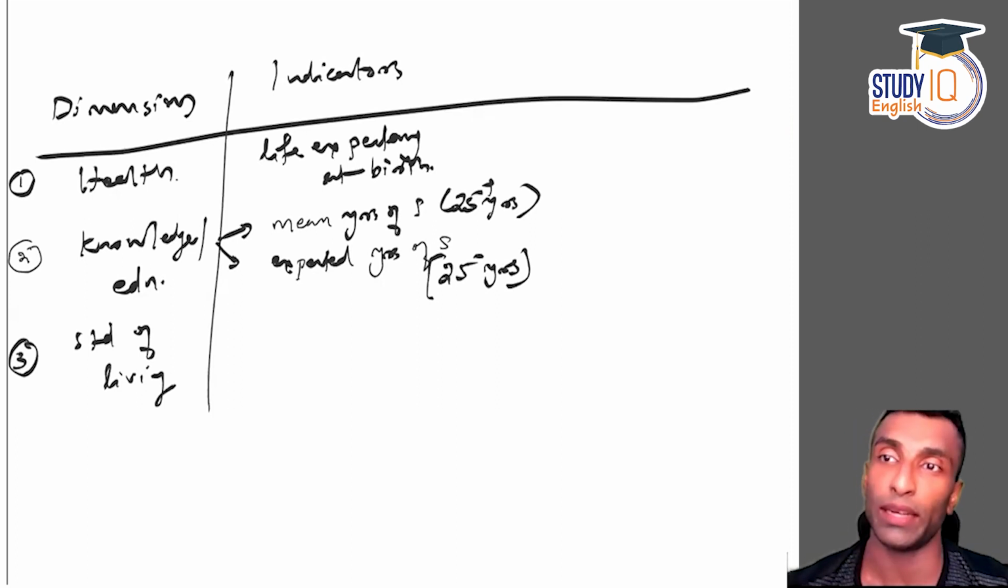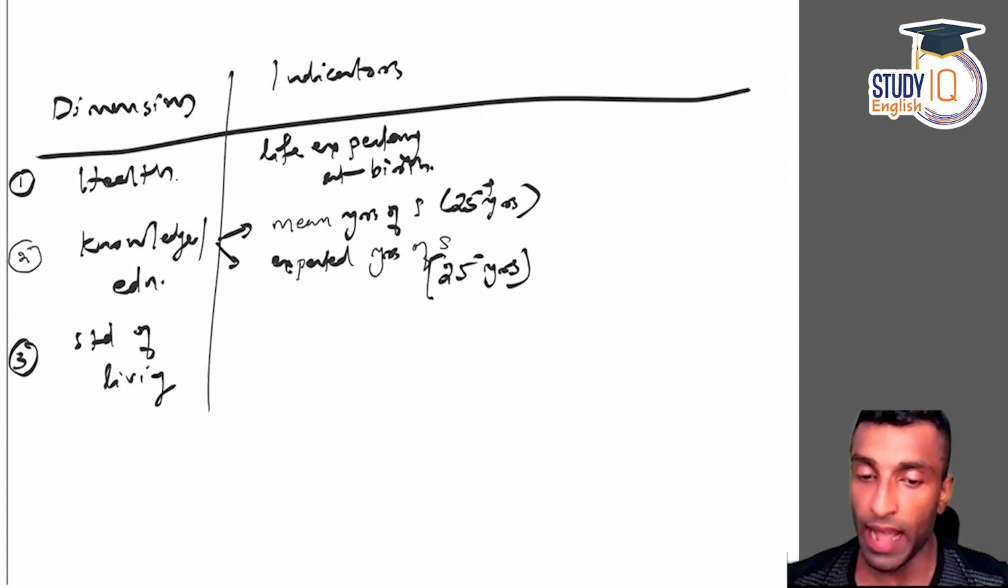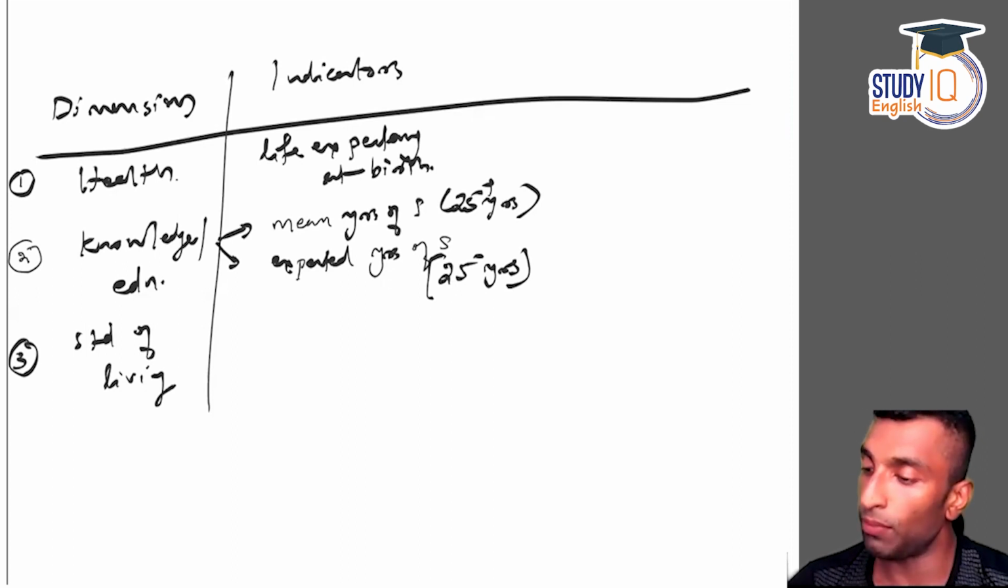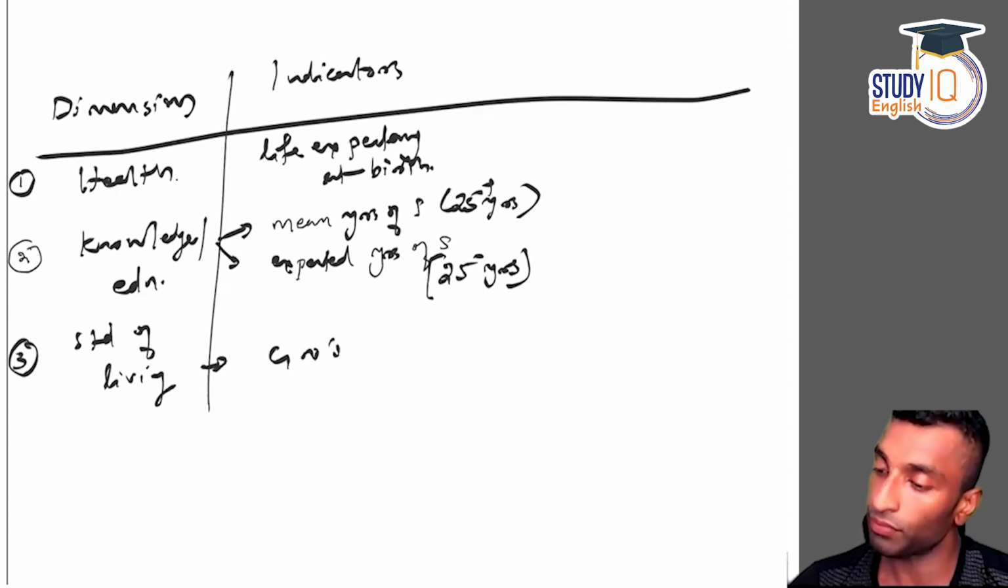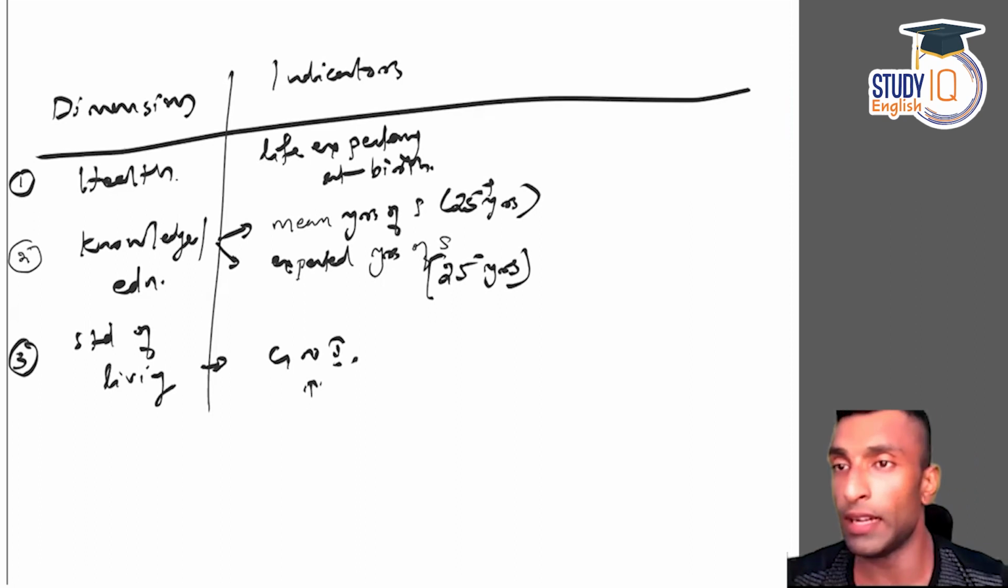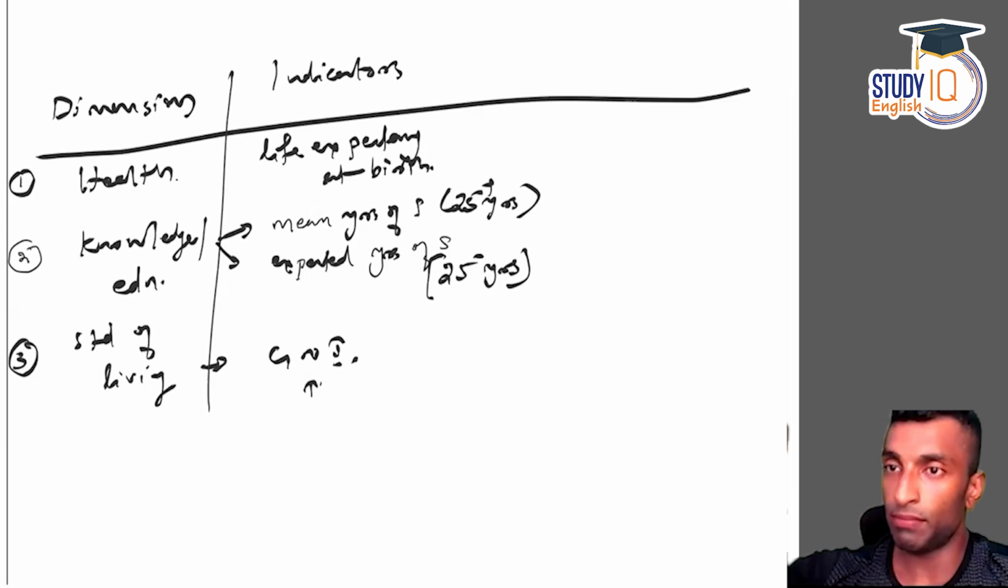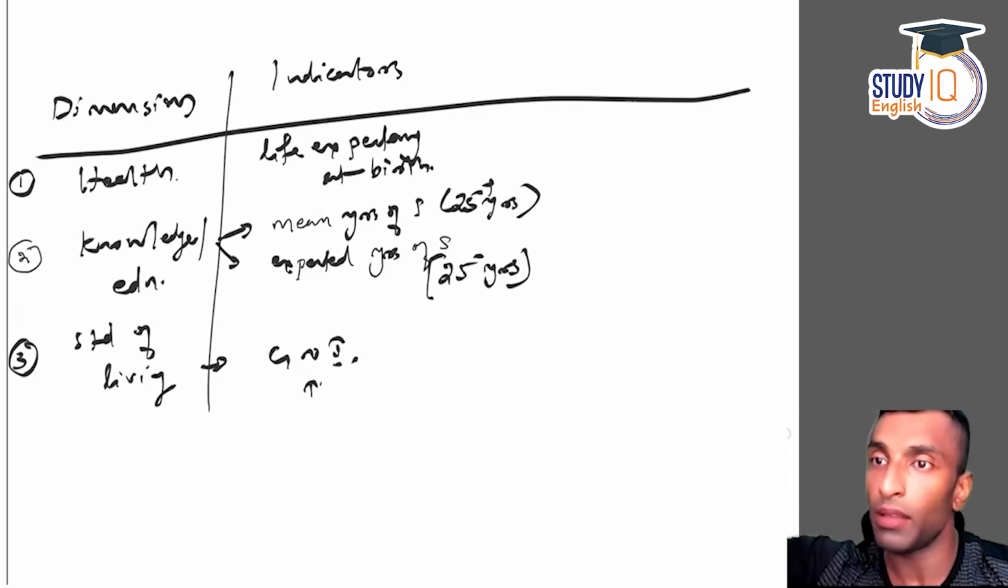How is it used to calculate the index as well. And then standard of living, it is calculated on the basis of GNI per capita. So gross national income. It has to be income, right? Standard of living has to be calculated on the basis of national income. And per capita, that means per person. You will just divide by population.